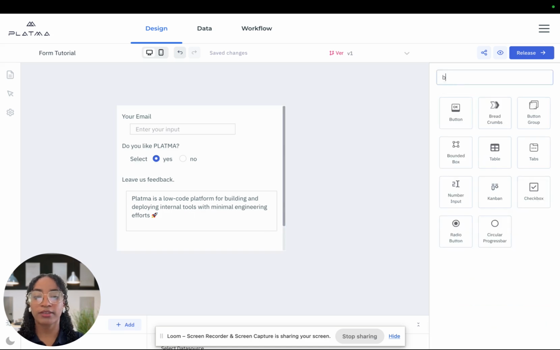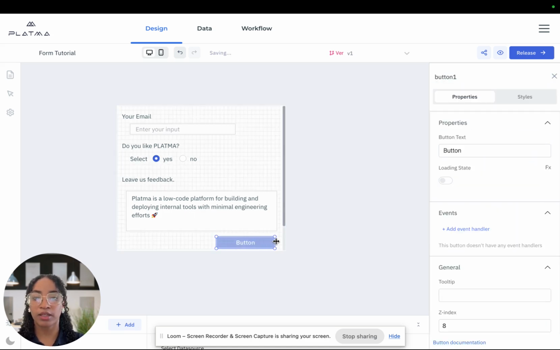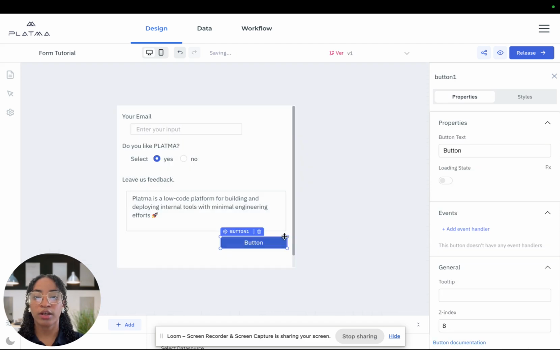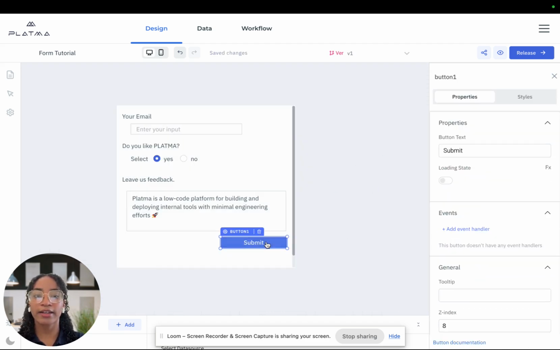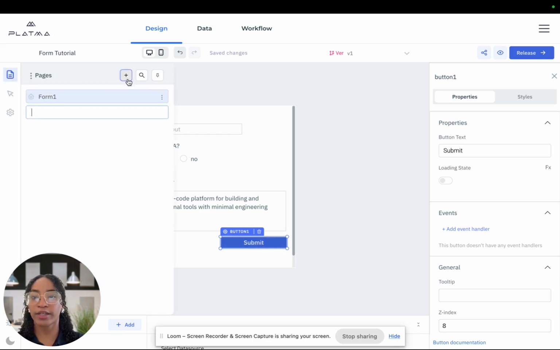Now, let's add a button to submit the form. Let's make it bigger. Let's adjust our container. Okay, let's change the name of the button to submit, and let's add an event handler to this button. But first, let's create another page.